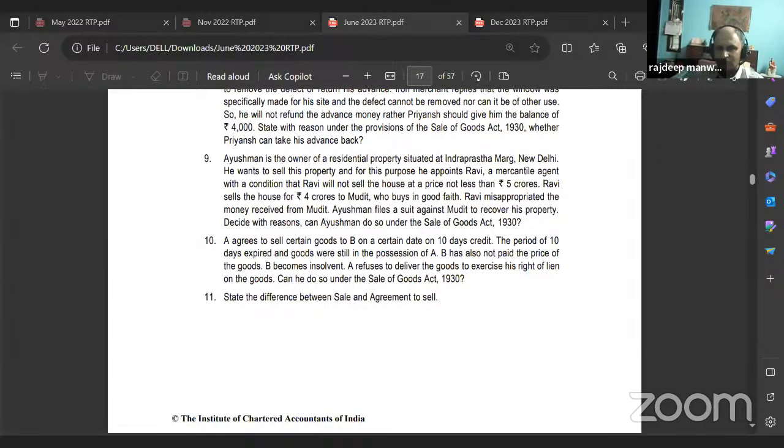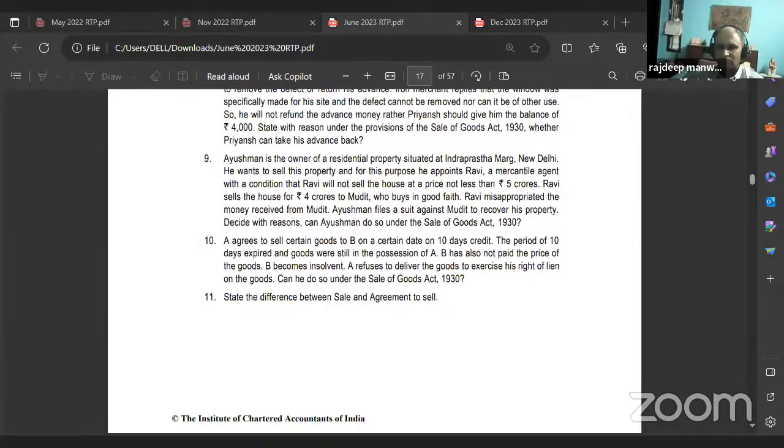Ayushman is the owner of residential property situated at Indraprastha Marg, New Delhi. He wants to sell this property, and for this purpose, he appoints Ravi, a mercantile agent, with a condition that Ravi will not sell the house at a price less than 5 crores.